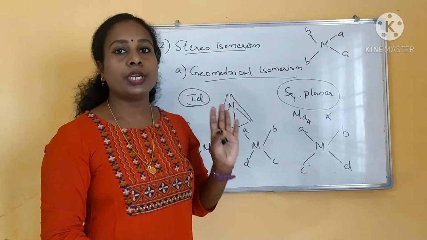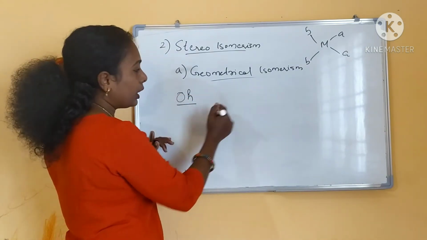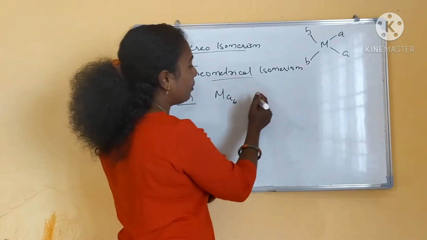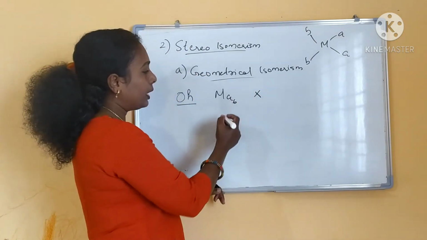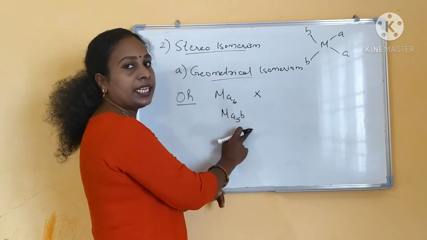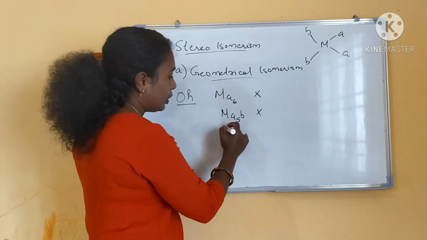Now coming to coordination number 6, the octahedral complex. If you see the octahedral complex, MA6 type, all the ligands are the same. This will not show any geometrical isomers. And MA5B, okay, one ligand is different, that is what we have seen. It will not show any geometrical isomers.